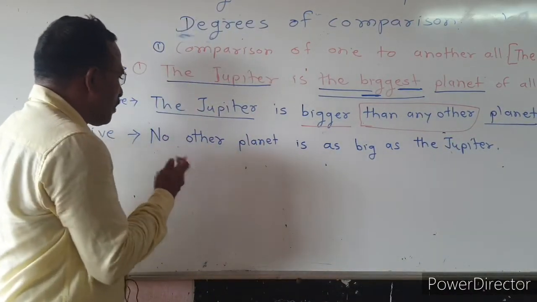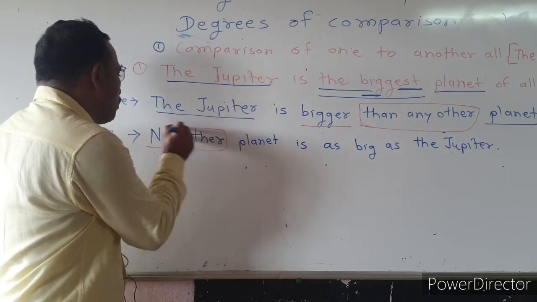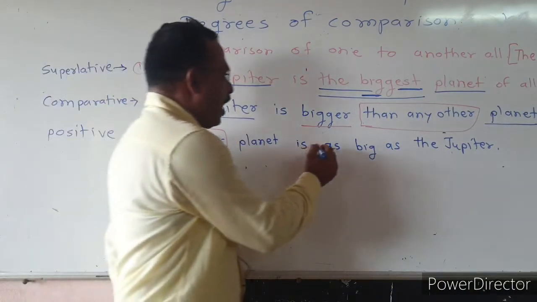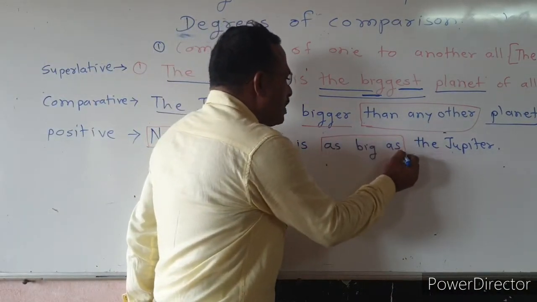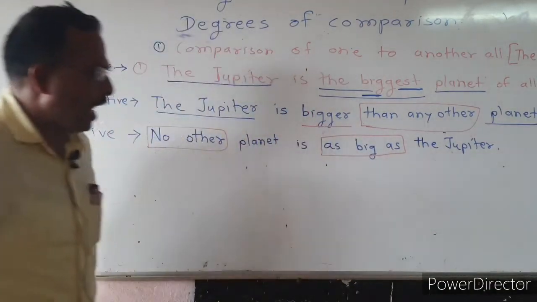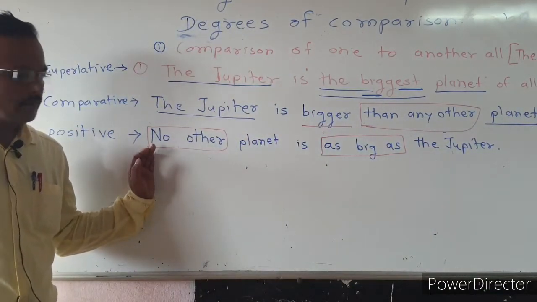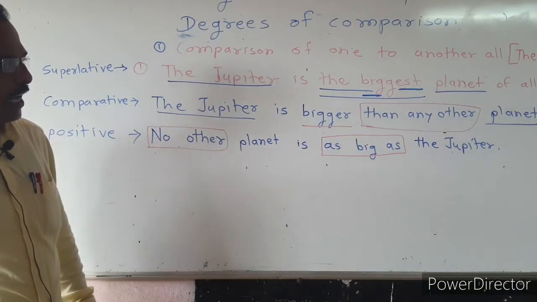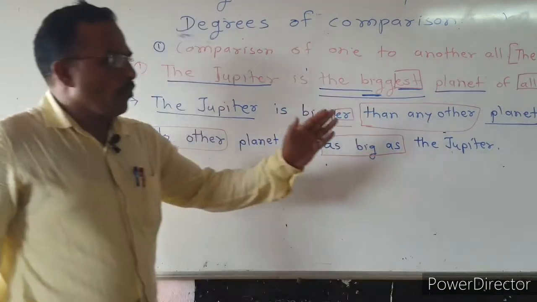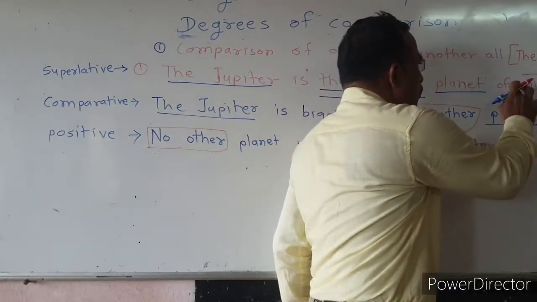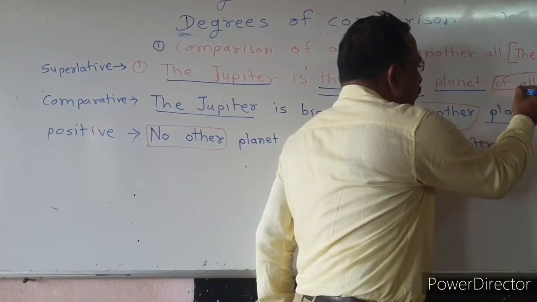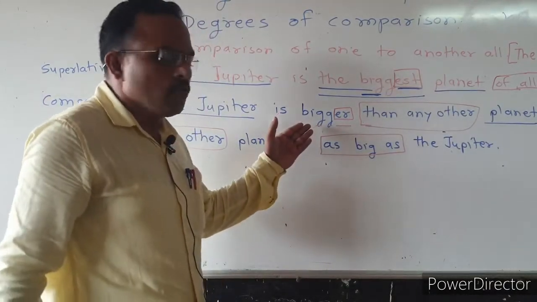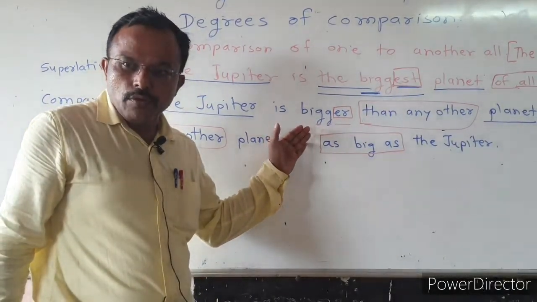So here the new part is no other, and the adjective is put between as and as. So the sentence is: no other planet is as big as the Jupiter. We remove of all when we convert it into positive or comparative degree.